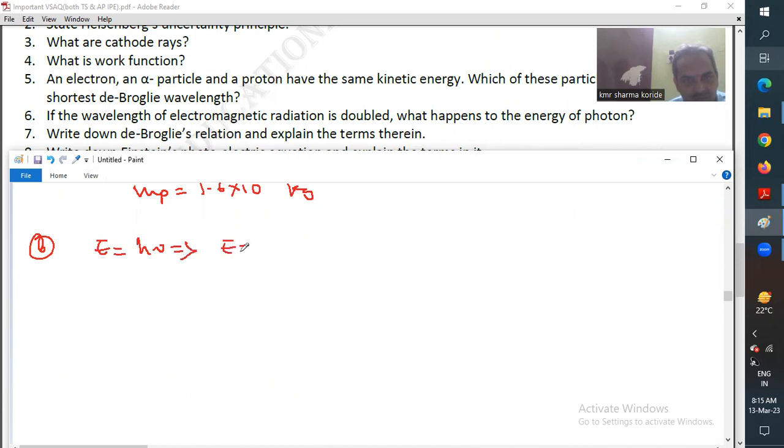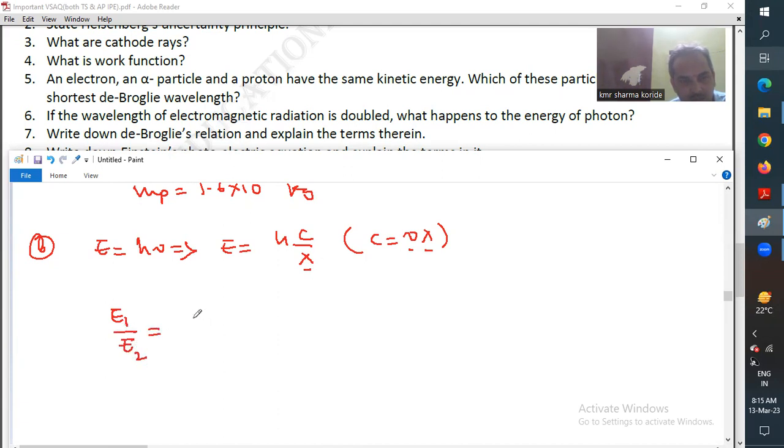You can transform this equation as nu can be replaced with c by lambda, because speed of light c, frequency nu and wavelength are related by this equation. So frequency can be replaced with c by lambda. Energy and wavelength are inversely proportional.